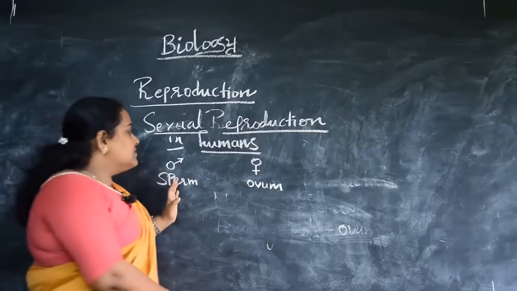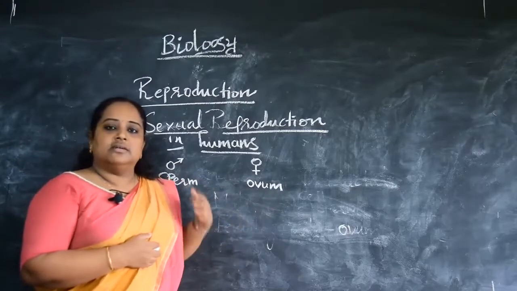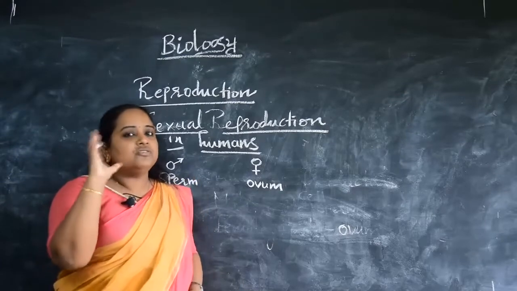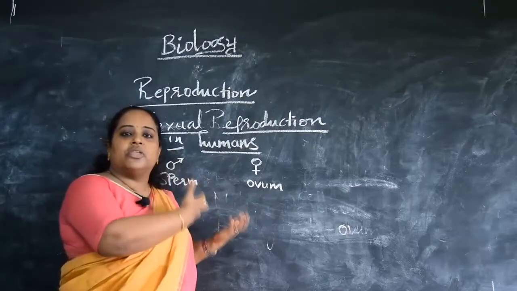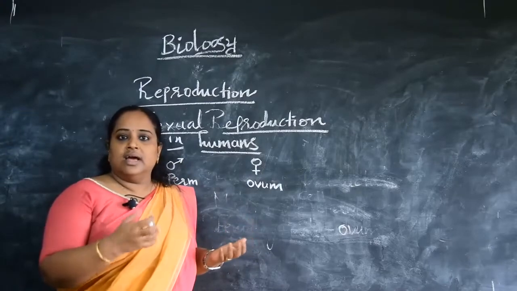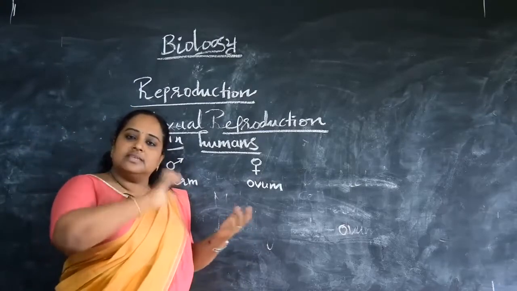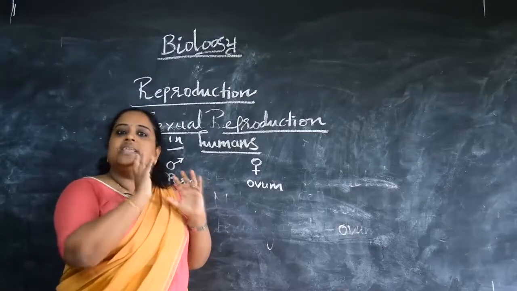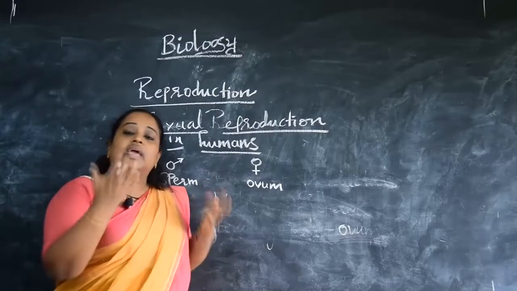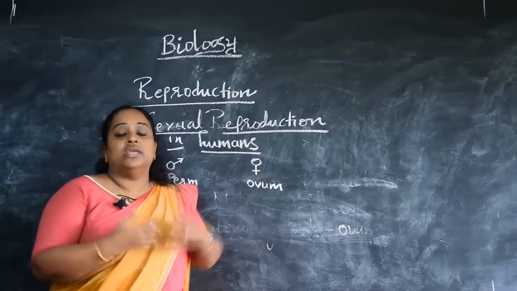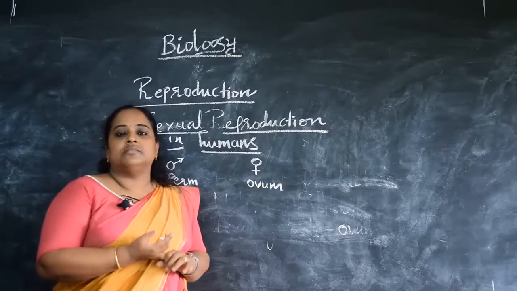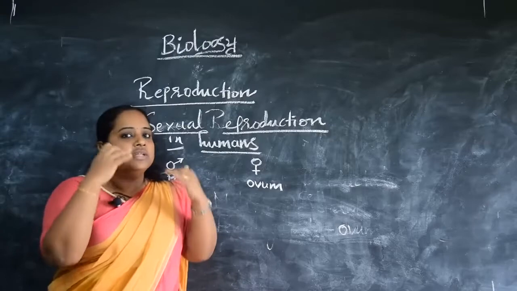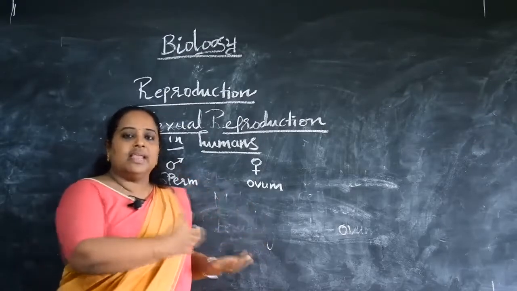So where do the sperm and the ovum originate? There has to be a system for all these to be produced and stored until fertilization between the sperm and the ovum takes place. Like we have so many physiological systems in our body, the digestive system, circulatory system, excretory system, in the same way for reproduction also, there is a reproductive system in both male and female.